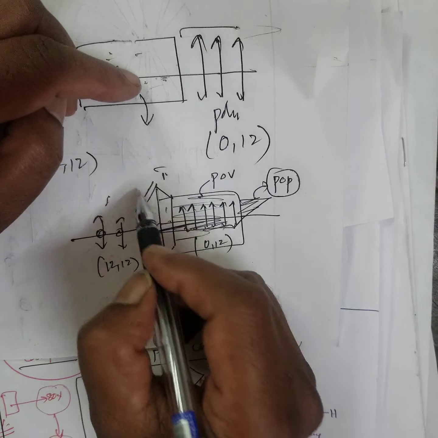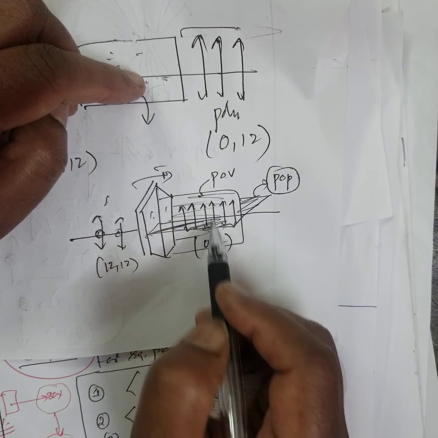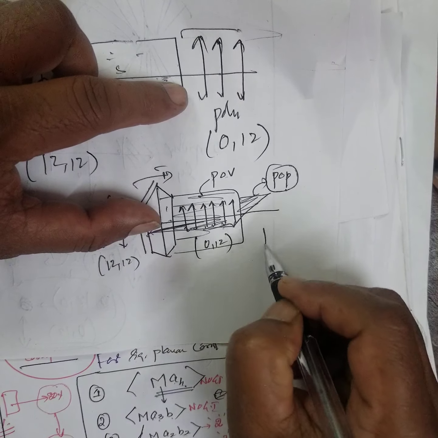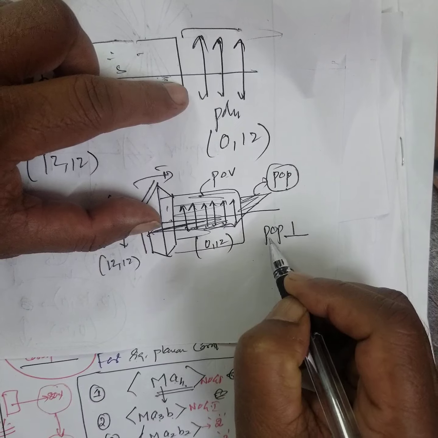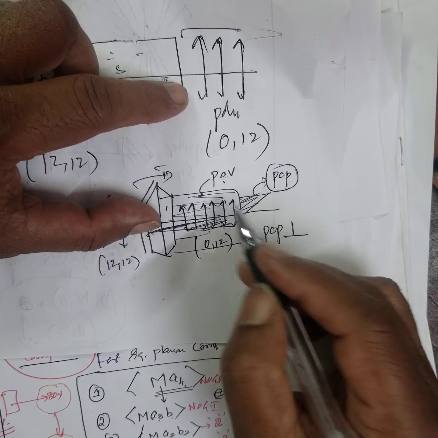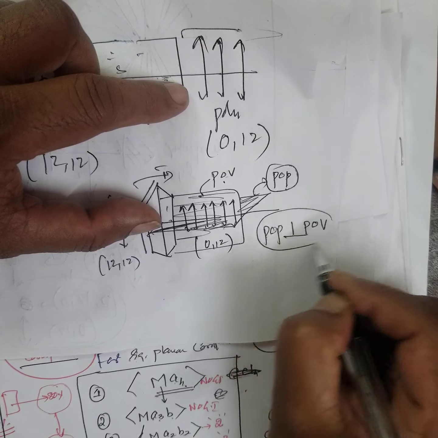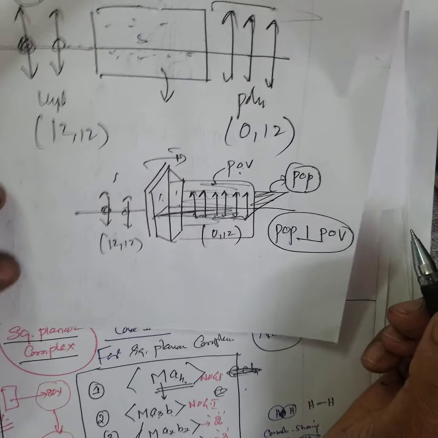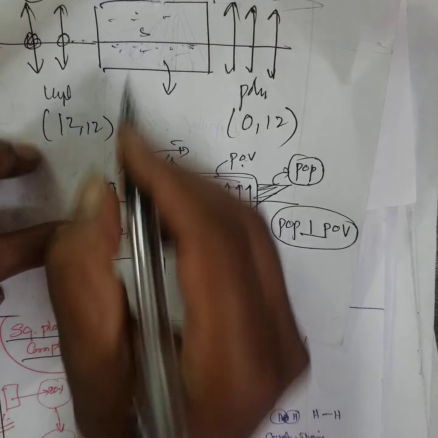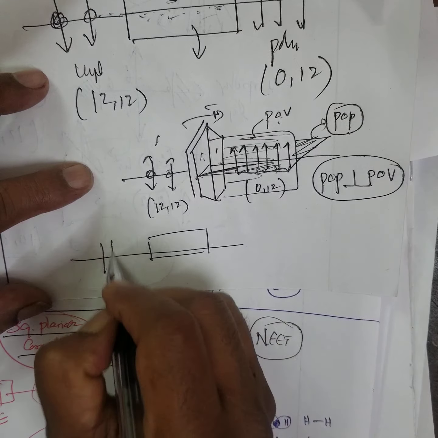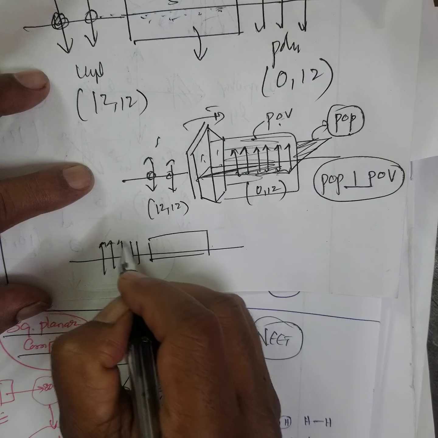You know, when the crystal rotates, what will happen? The plane of vibration also rotates. The plane of polarization also rotates. The plane of polarization is the one in which no vibration takes place. The plane of vibration is the one in which maximum vibration takes place. Plane of vibration and plane of polarization are perpendicular to each other. Therefore, suppose you take glucose. See, if I take water, I am sending unpolarized light. This is polarized light I am sending.